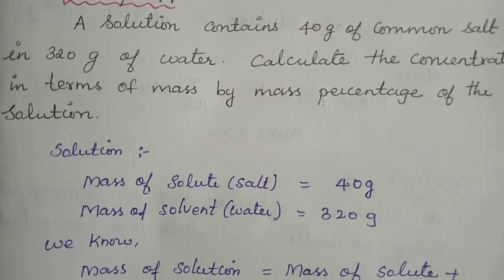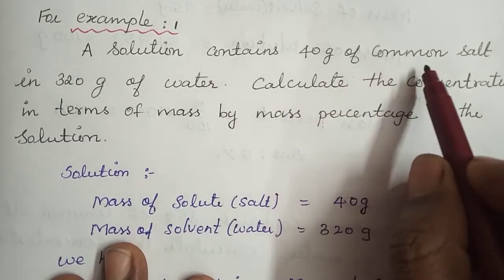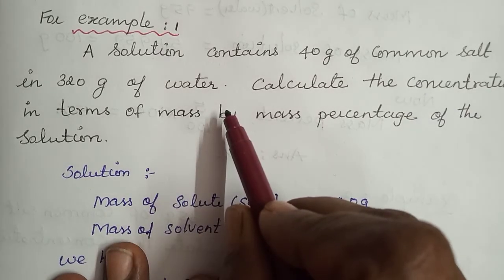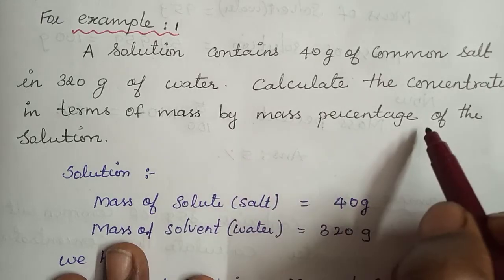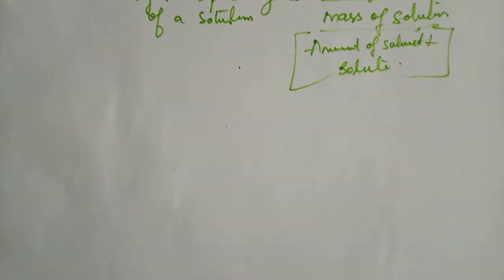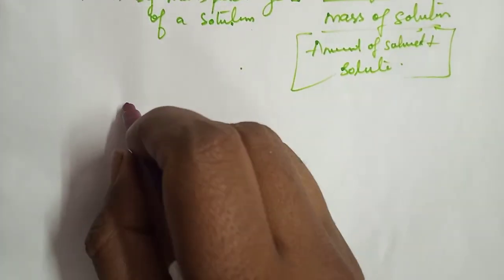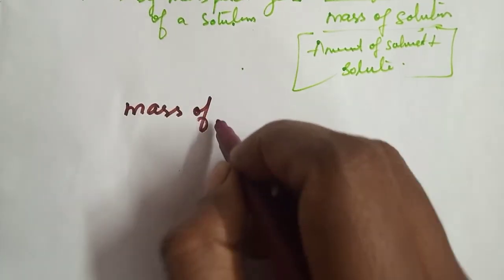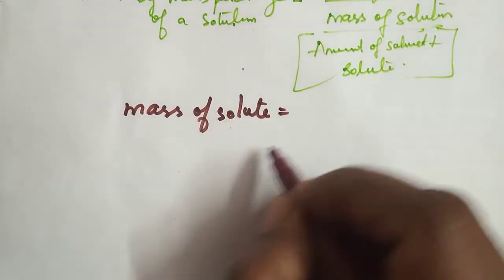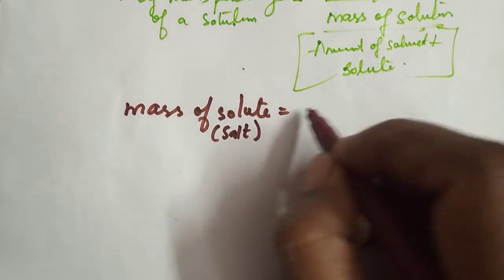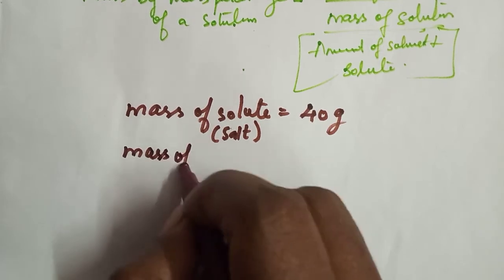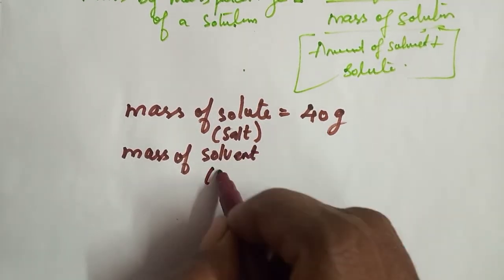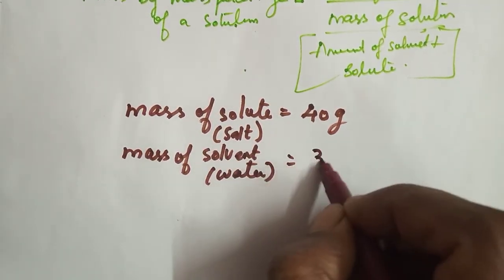See here one example. A solution contains 40 gram of common salt in 320 gram of water. Calculate the concentration in terms of mass by mass percentage of a solution. So what we can do? Mass of solute how much? Mass of solute, solute means salt, is 40 gram. And the mass of solvent means water, how much? 320 gram.